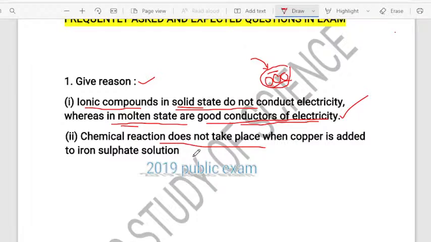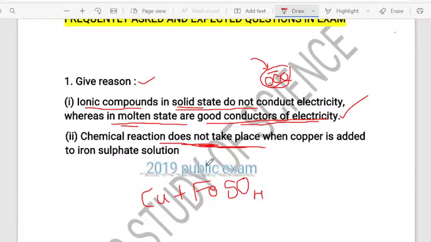See, when we drop copper into iron sulfate, which is nothing but FeSO4. This particular question was asked in the 2019 public examination, dear students. So when copper is dropped into ferrous sulfate solution, the question is why a chemical reaction does not take place. So for this you have to give a reason.